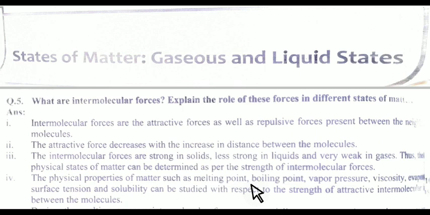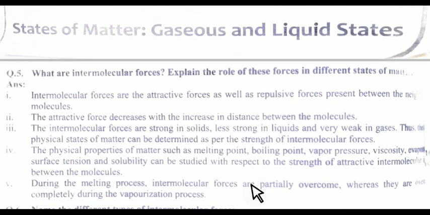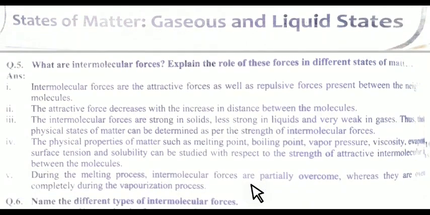So what does it mean? It means that whenever a substance undergoes melting, intermolecular forces are partially overcome, and whenever there is vaporization, intermolecular forces are completely overcome. These are the intermolecular forces.